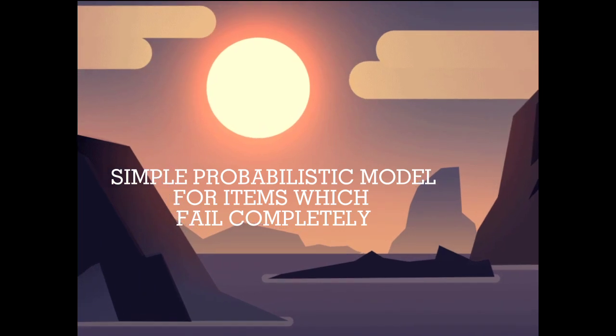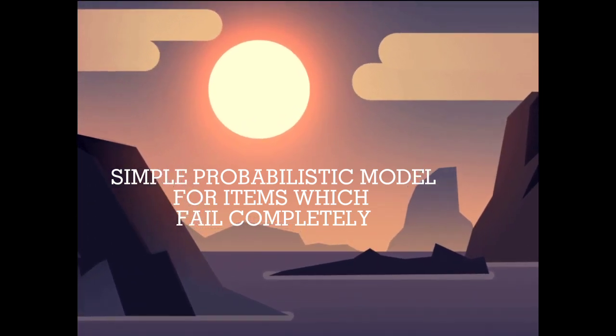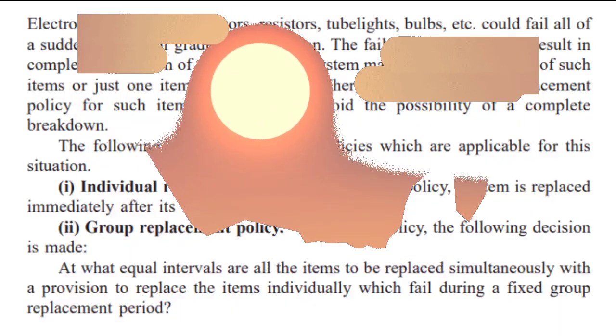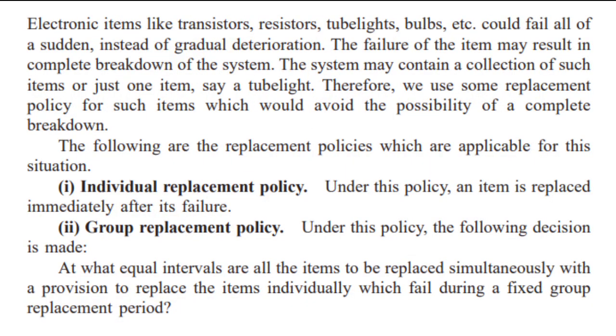So the assigned topic to me is the simple probabilistic model for items which fail completely. Electronic items like transistors, resistors, tube lights, bulbs, etc. could fail all of a sudden instead of gradual deterioration. The failure of the item may result in complete breakdown of the system. The system may contain a collection of such items or just one item, say a tube light. Therefore, we use some replacement policy for such items which would avoid the possibility of a complete breakdown.